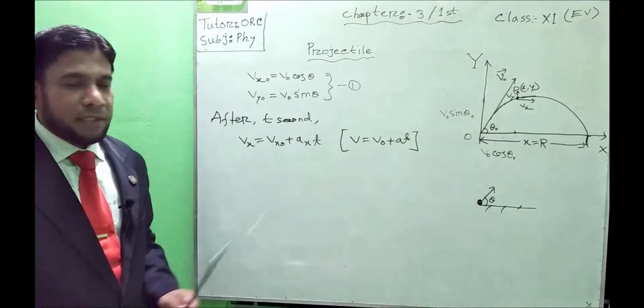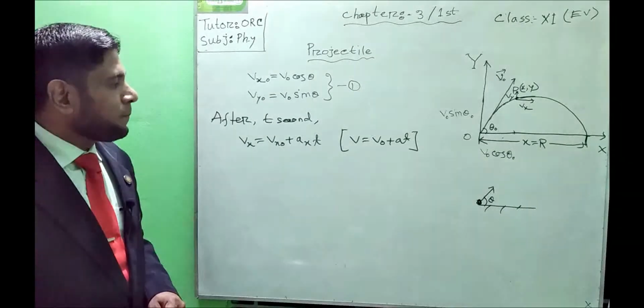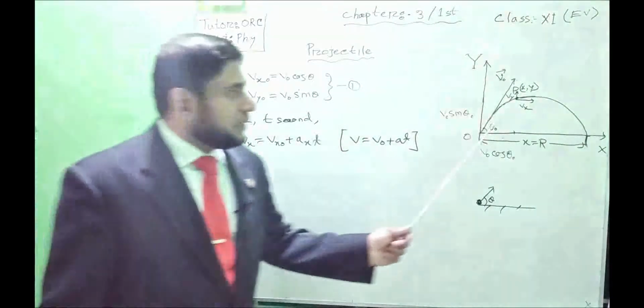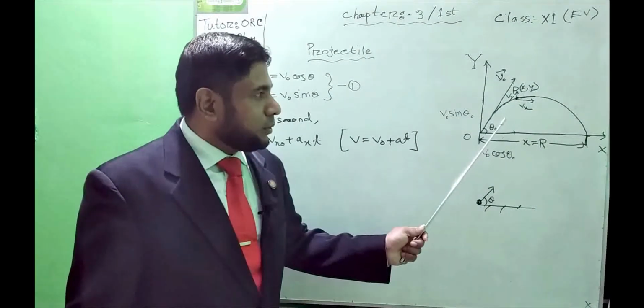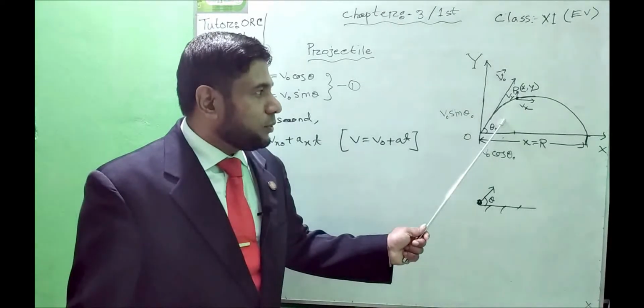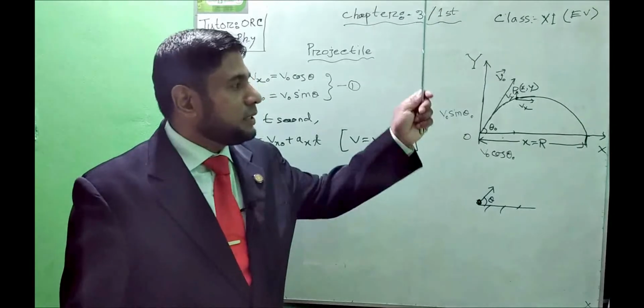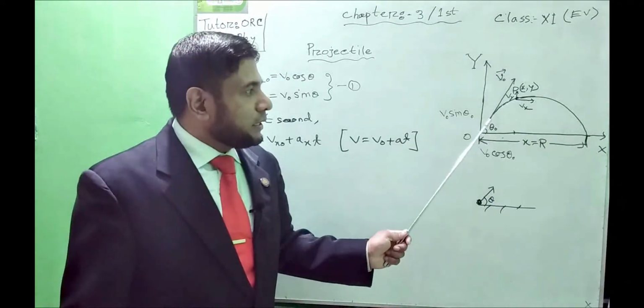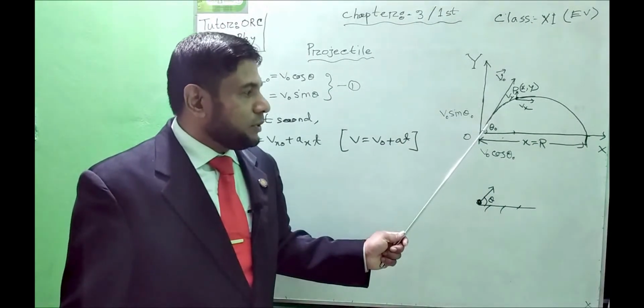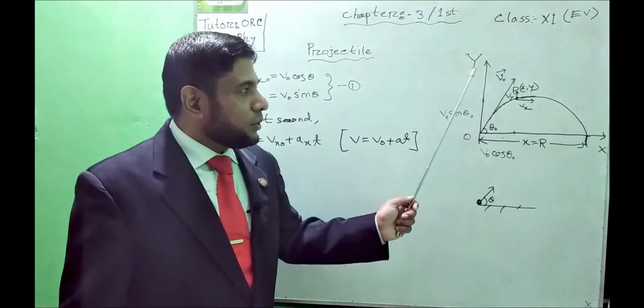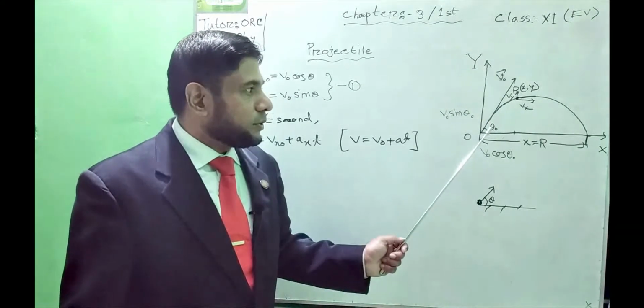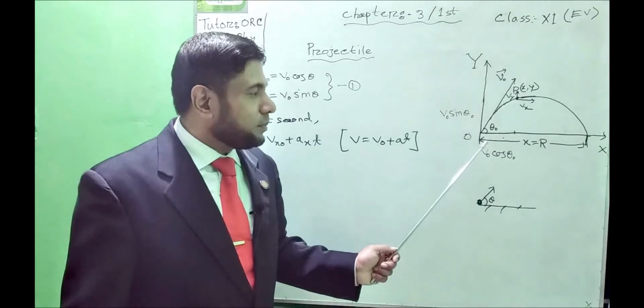Now there is another important piece of information here. Along the x-axis, there is no component of acceleration due to gravity. When we throw a projectile upward into space, acceleration due to gravity acts in the upward and downward direction. Upward direction negative and downward direction positive.